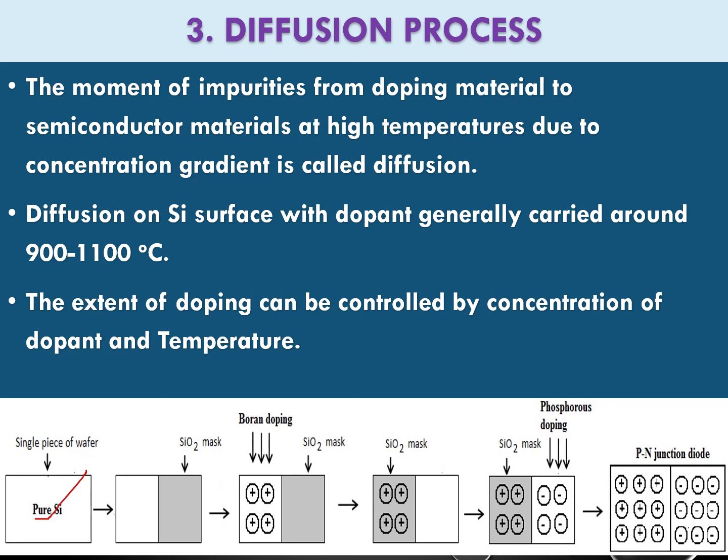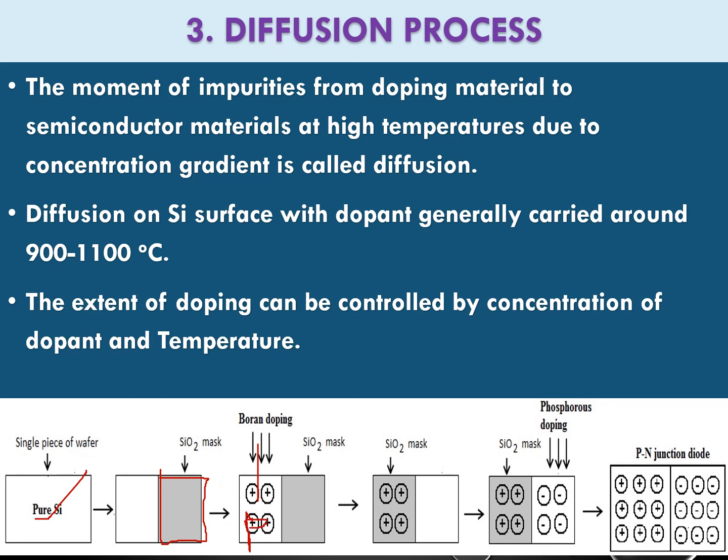Some of the part is covered with an SiO2 mask. That means this part is not involved in any process. Why? Because stable SiO2 acts as a protective layer over the silica metal. Now keep the boron doping material and heat the material. Now boron is introduced into the material. Boron is a group 13 element. Because of boron, positive charge is generated. P-type semiconductor is generated. This is half of the part generated as P-type semiconductor.